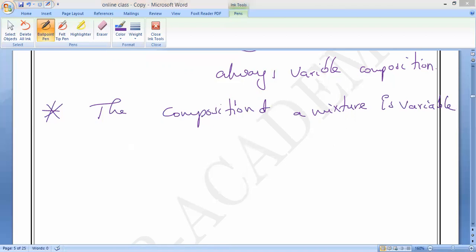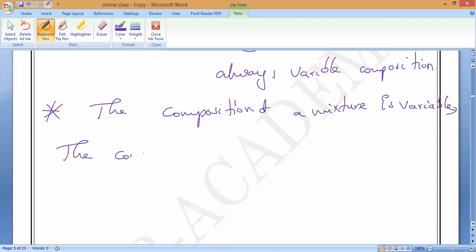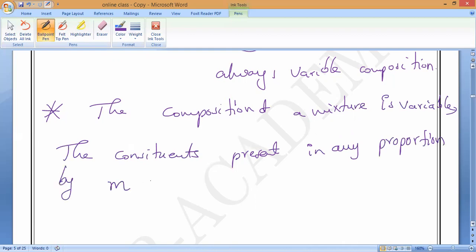The constituents can be present in any proportion by mass. Do you understand that?